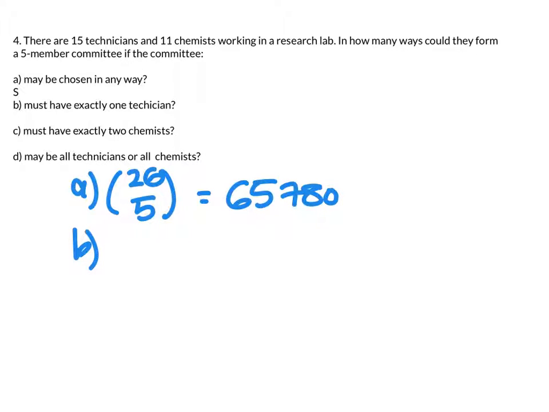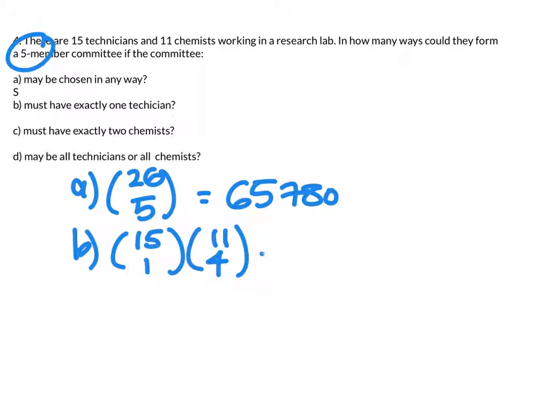Part B, must have exactly 1 technician. So if we're doing exactly 1 technician, we need to separate our technicians and our chemists. So of the technicians, so of the 15, we want to choose 1 of them. And then of the 11 chemists, there's only 4 possible spots left of the 5-member committee, so it's 11 choose 4. And then since this is happening within the same committee, they're going to be multiplied. And we're going to get 4,950.